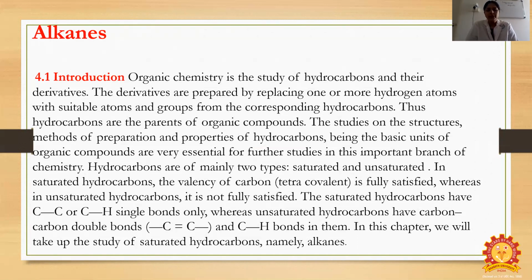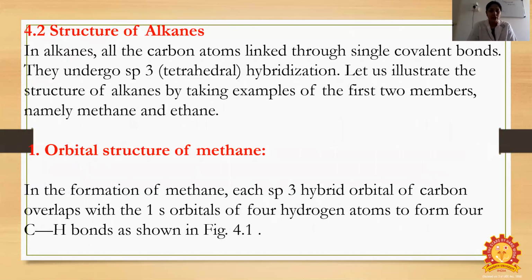Hydrocarbons are mainly of two types, saturated as well as unsaturated. Here we are going to see the saturated ones. The structure of alkanes shows sp3 hybridization with tetrahedral arrangement. In alkanes, all the carbon atoms are linked through single covalent bonds. They undergo sp3 tetrahedral hybridization. Let us illustrate the structure of alkanes, methane as well as ethane.